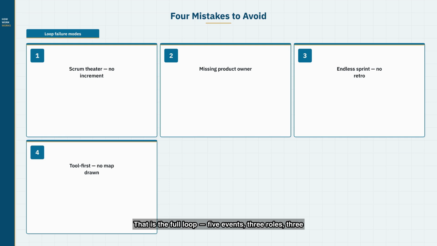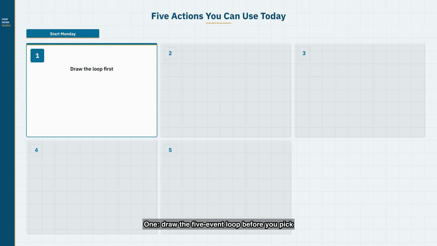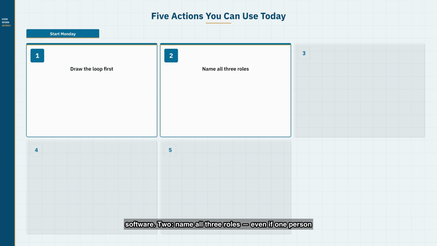That is the full loop. 5 events, 3 roles, 3 artifacts, 1 increment every sprint. Screenshot the diagrams as they build. 1. Draw the 5-event loop before you pick software. 2. Name all 3 roles, even if one person wears 2 hats temporarily.